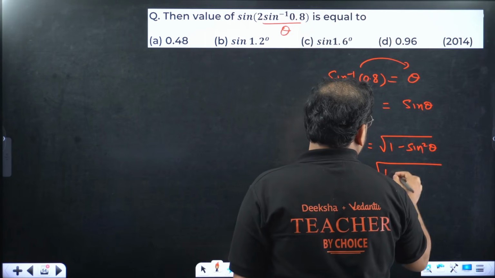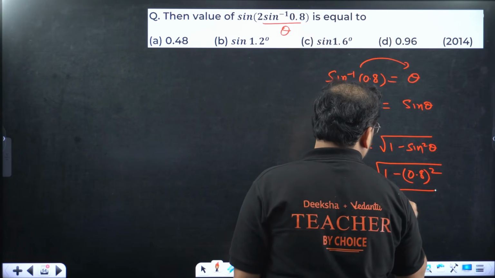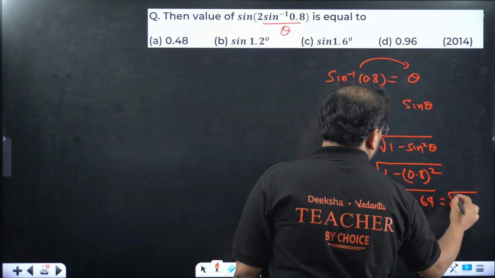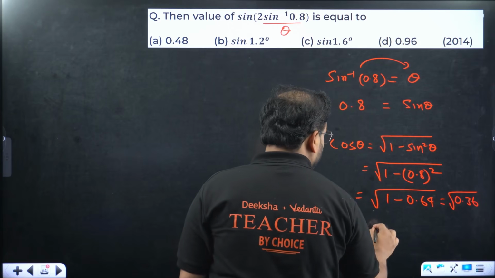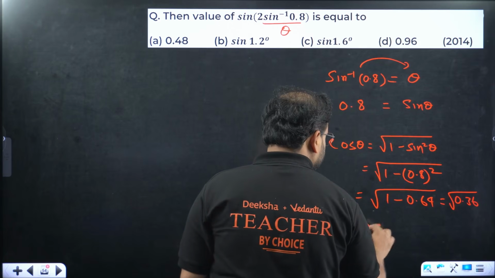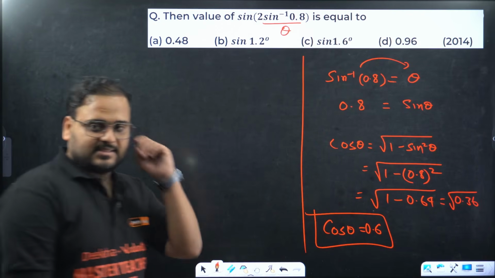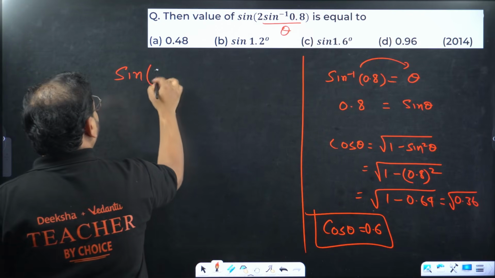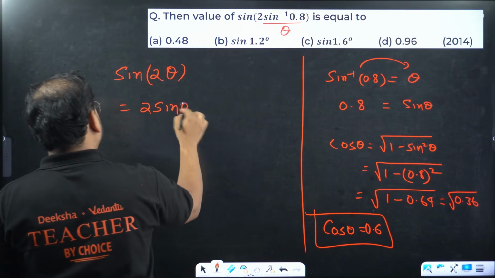Root of 1 minus 0.8 square, root of 1 minus 0.64. How much is that? 0.36. So cos theta is 0.6. Calculation is done. What are they asking? Sine of 2 theta. Formula we know? Yes, sir.